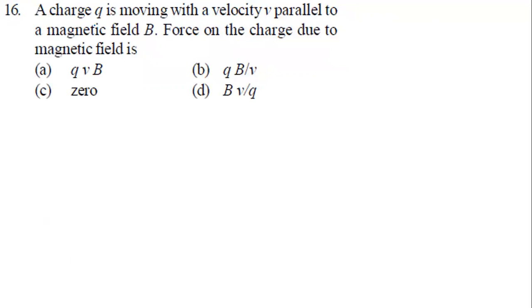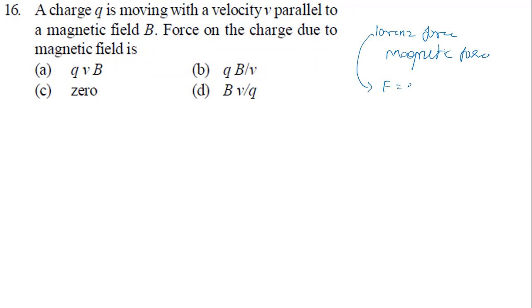Next question. A charge Q moving. This question is basically about Lorentz force, or say magnetic force. Lorentz force is the force due to combined magnetic as well as electric field.